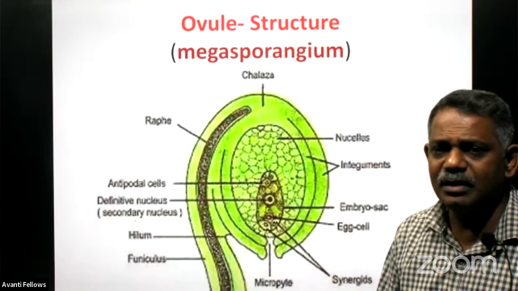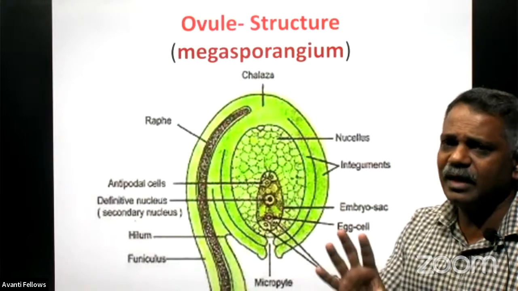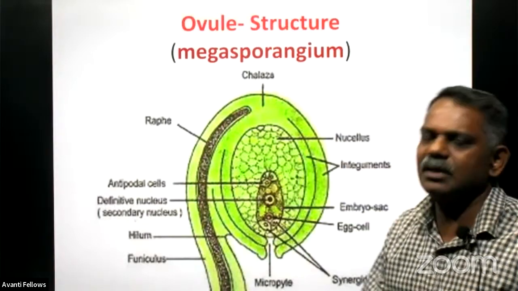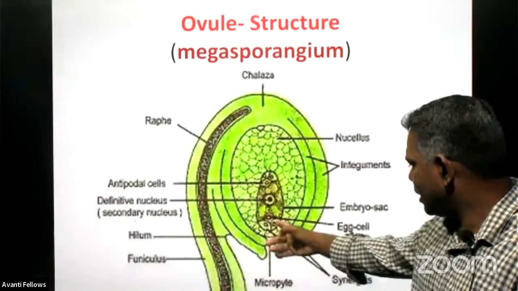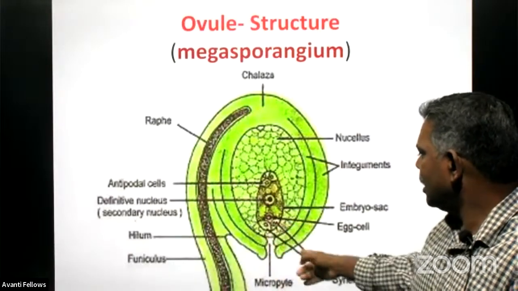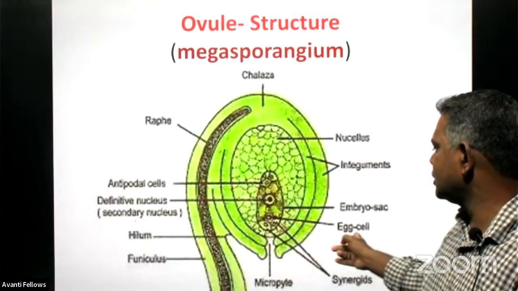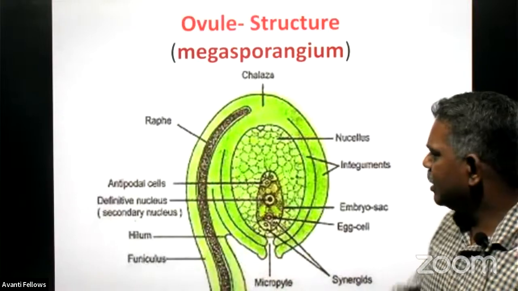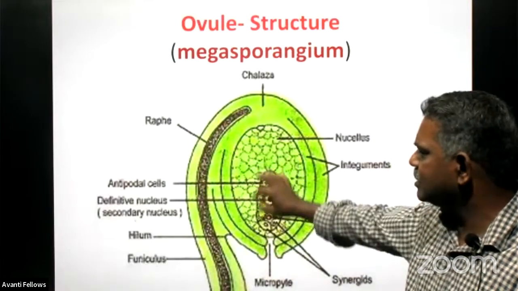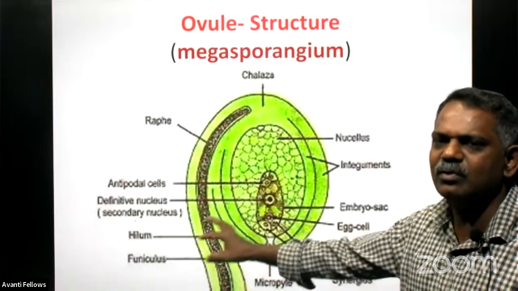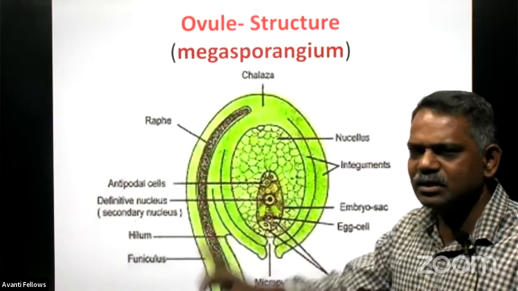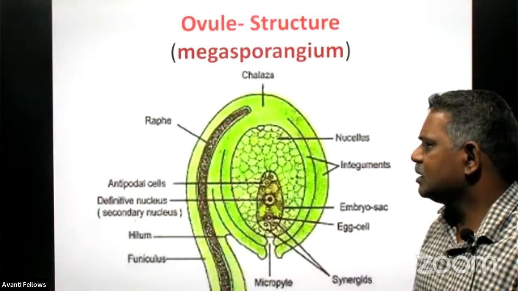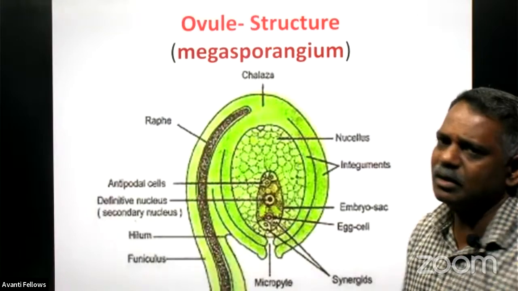And the most important part of the ovule is exactly located inside, and it is called as what? The embryo sac. In this embryo sac we can find there are 8 haploid cells, and 3 are there in the chalaza, called as what? The antipodal cells, and 3 are in the micropyle, and the centrally located cell in the micropyle is called as what? The egg cell, and on either side we can find the synergids. And there are two nuclei exactly at the center. Sometimes it will be in the fused form. If it is fused, it is diploid. If it is not fused, this will be haploid. And we call it as what? The central cell, or the polar nuclei, right?